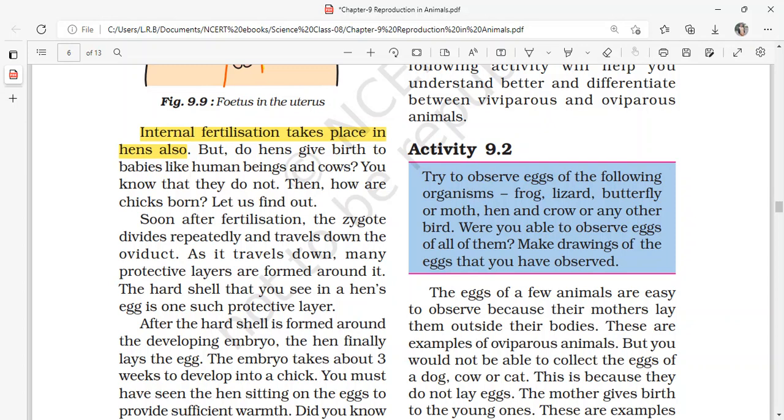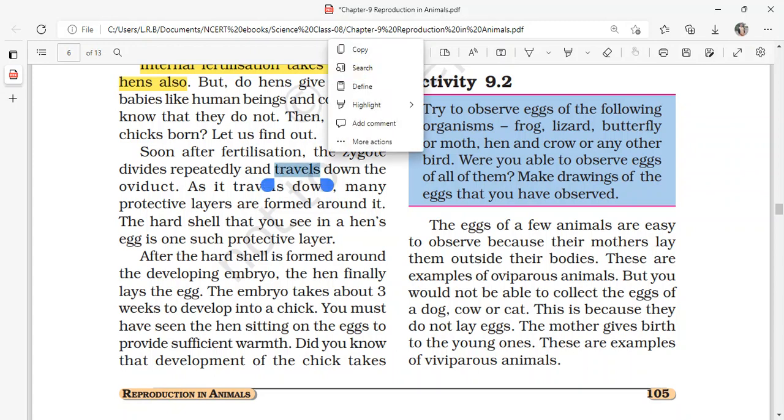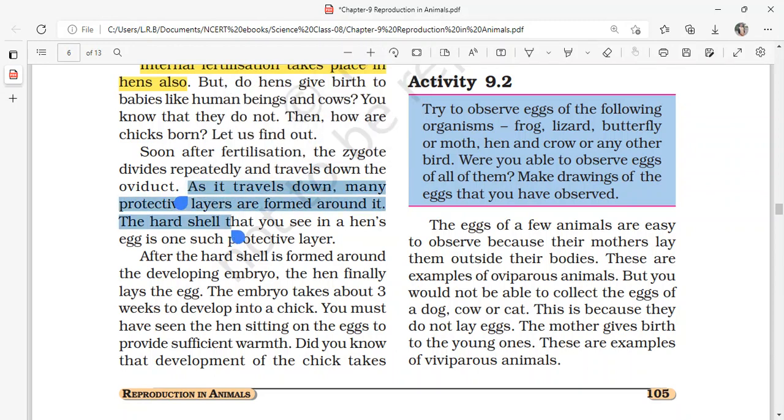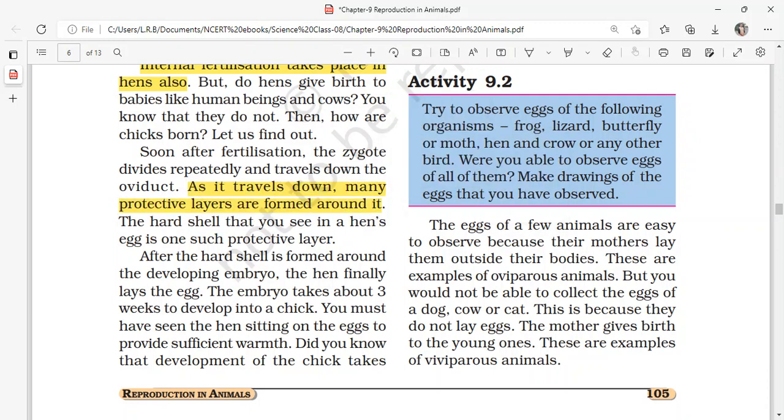Let us find out. Soon after fertilization, the zygote divides repeatedly and travels down the oviduct. As it travels down, many protective layers are formed around it. The hard shell that you see in a hen's egg is one such protective layer.